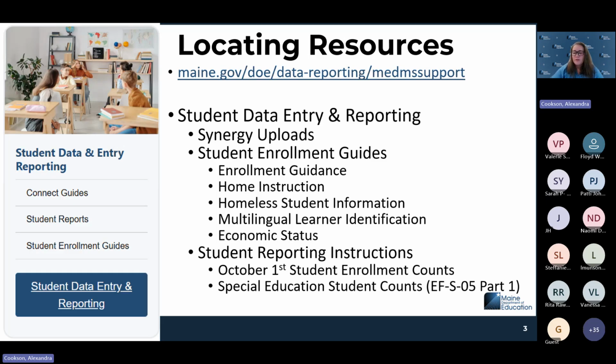At the bottom of that page, there's a resource for student reporting instructions, and that section is going to have the specifics of how to navigate to the report that we're talking about today, which is the October 1st student enrollment counts. That guide will take you there. And then the Special Education Student Counts EFS 05 Part 1 is also part of this collection, and that resource is also listed under our student reporting instructions. So you can print off those instructions, take a look at them, use them, send them to your superintendent if you so choose. Those resources are available there. More on the data entry side, those resources on the MEDM support side under student enrollment guidance would be very beneficial.